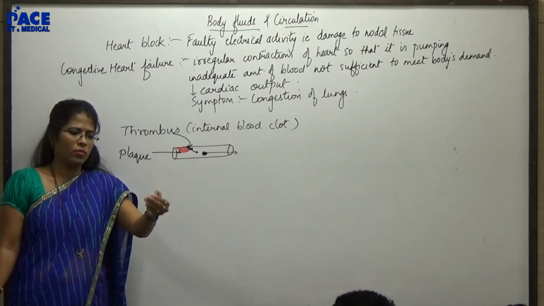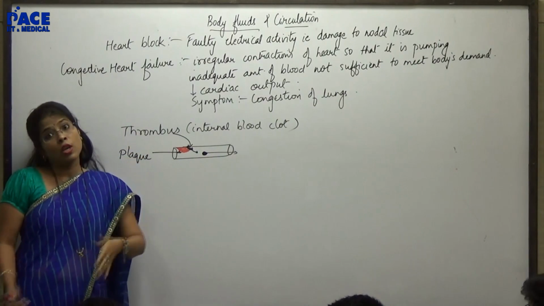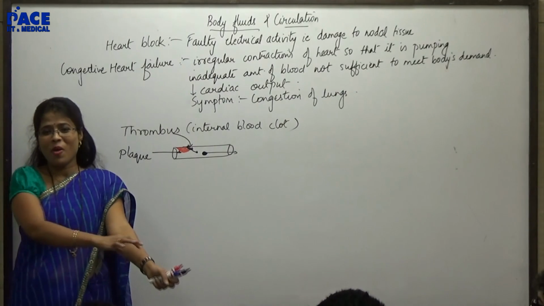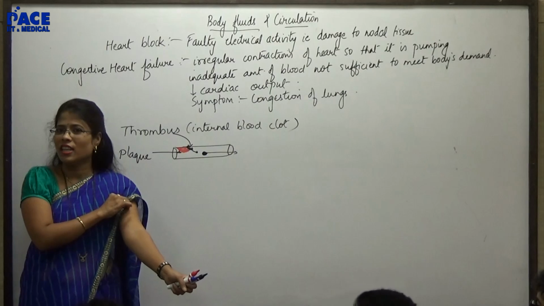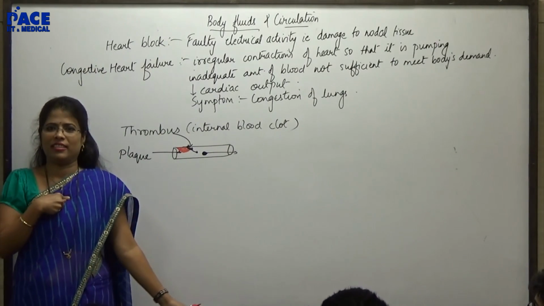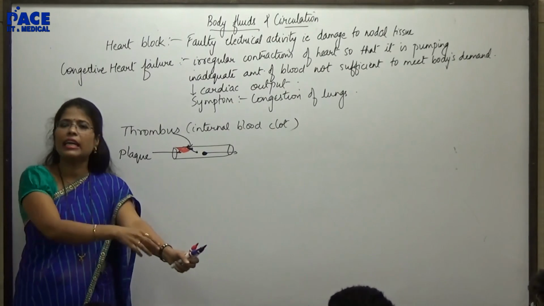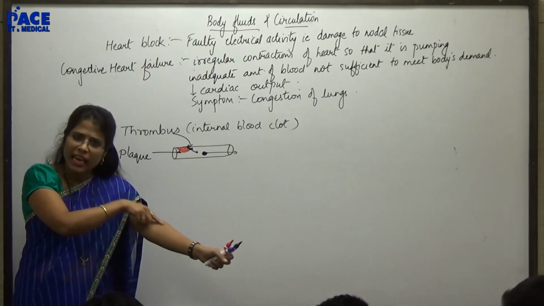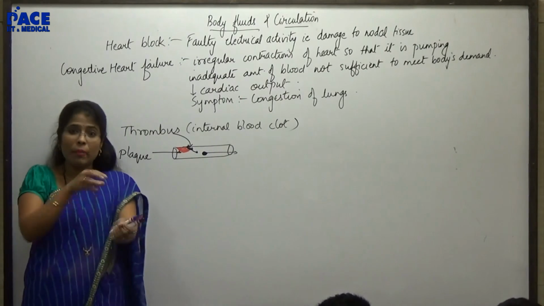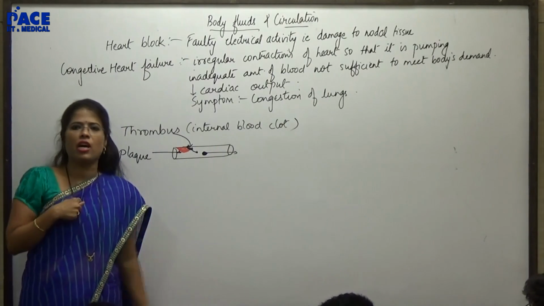Ma'am, during angioplasty, you're entering the catheter through the vein. So, how does it reach the coronary artery? You are not just introducing catheter in the vein. This catheter finds its way till the heart. Any blood vessels, artery, not veins, artery, and it will go up till heart. In the blood vessel, you will release the dye, but it will ultimately reach the heart.